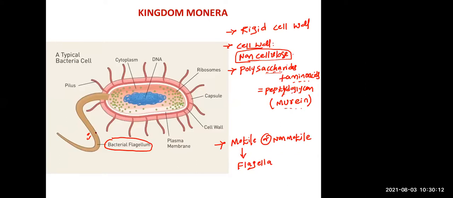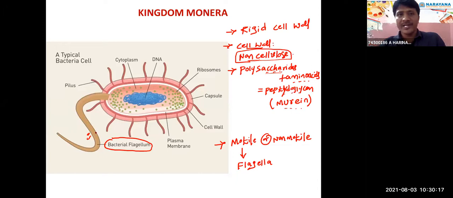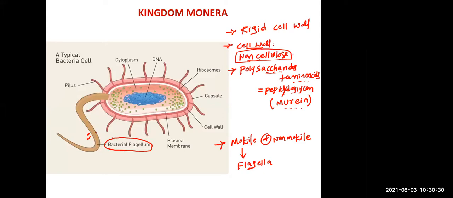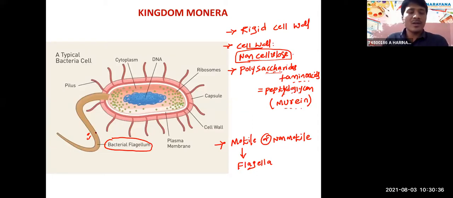Sir, is only one flagellum enough? No, it depends on the different bacteria. For example, in E. coli, the entire bacterium is covered with flagella. Like if in water? No, it depends on the bacteria. For example, Vibrio has only one flagellum. Spirillum has a group of flagella on both sides, right? Spirillum.